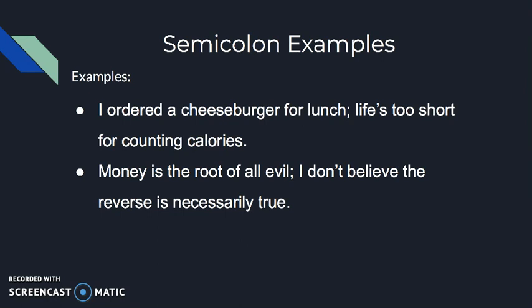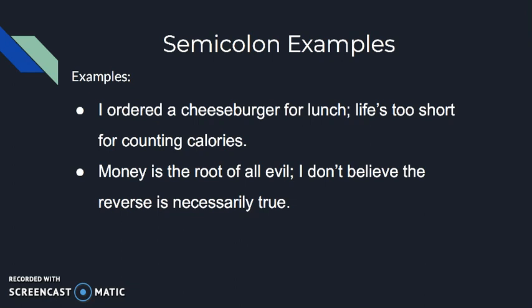So at our first example: I ordered a cheeseburger for lunch; life's too short for counting calories. Our first part of this example, I ordered a cheeseburger for lunch, can stand as its own separate sentence, which is an independent clause. The second part, life's too short for counting calories, as well follows the same rule. It can stand as its own sentence or independent clause, but it's actually joined by a semicolon.